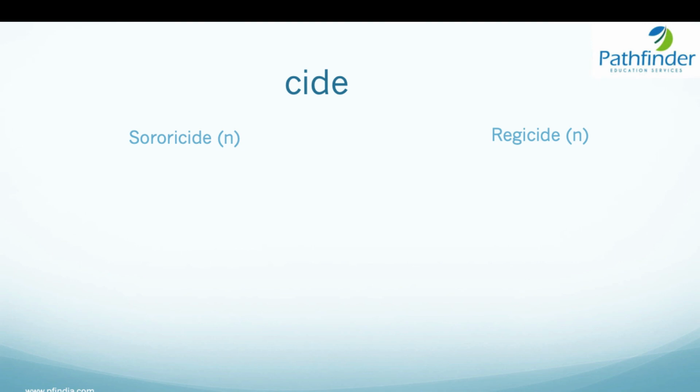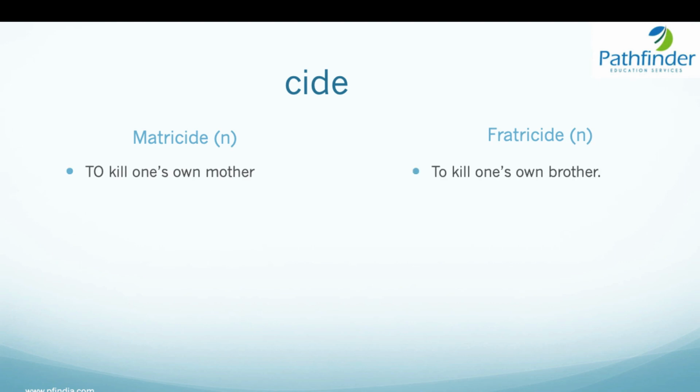Sororicide, killing one's own sister. Regicide is killing a king or a monarch. Matricide is killing one's own mother. Fratricide is killing one's own brother.